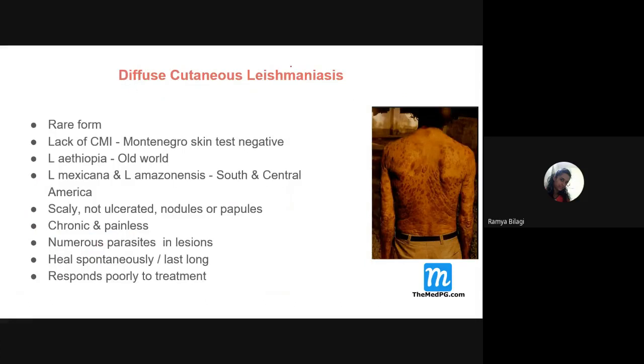Next, there is another type of cutaneous leishmaniasis called diffuse cutaneous leishmaniasis. Look at the picture over here. Diffuse means papules, nodules, and pleomorphic presentations are seen everywhere. This is called diffuse cutaneous leishmaniasis, and it is very rare. Why does it happen? It is because of the lack of cell-mediated immunity.